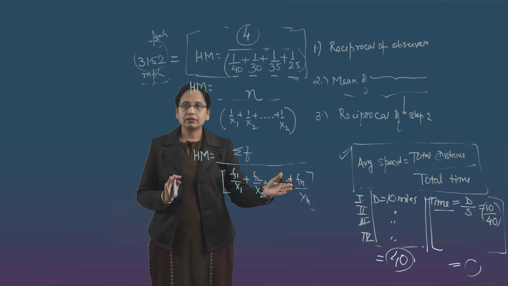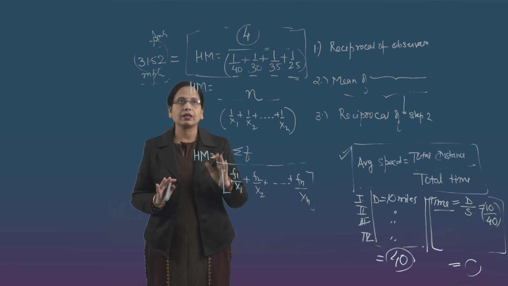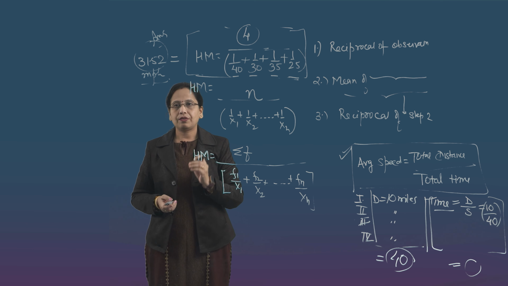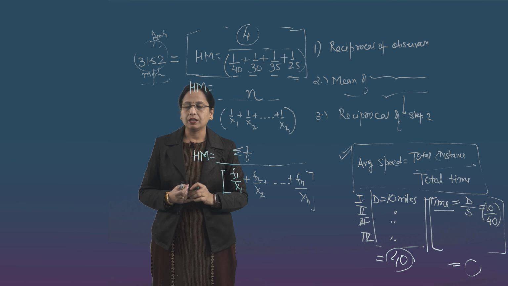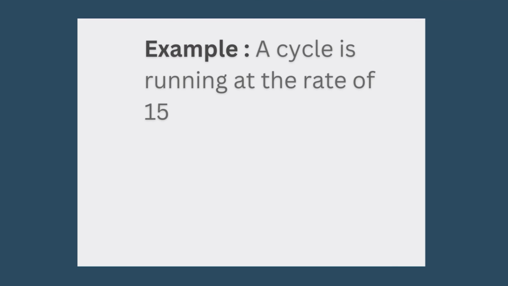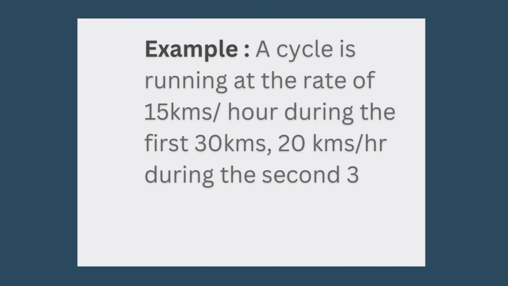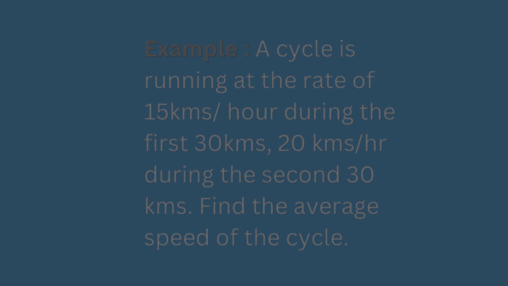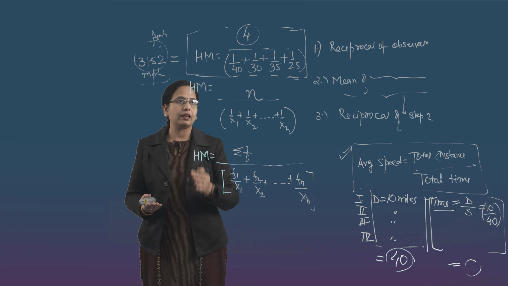Hard working, better than hard working is smart working. हम smartly इसको create कर सकते हैं. This is the answer for 31.52 in the case of harmonic mean. Another example is there in front of you, where the cycle is running at the rate of 15 km per hour during the first 30 kilometers, 20 kilometers per hour during the second 30 kilometers, you have to, the people have asked you to find out the average speed of the cycle.